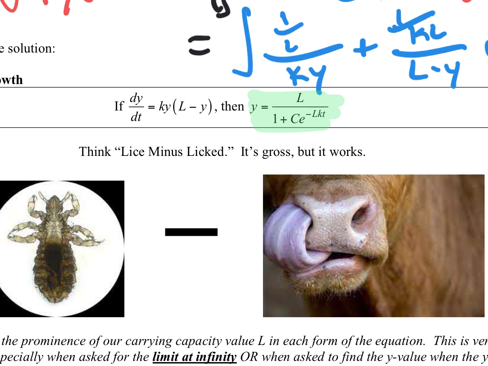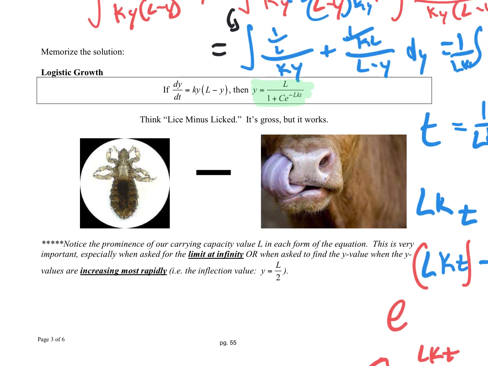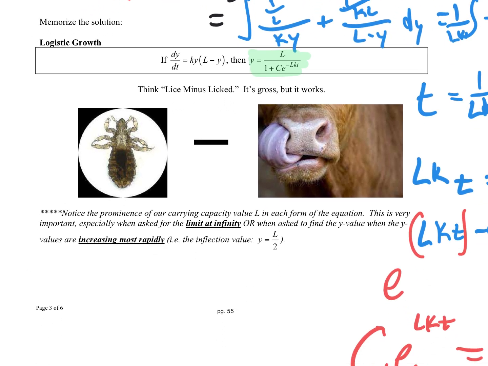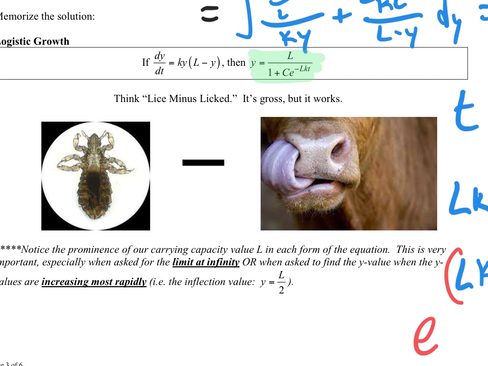C is a constant. L is the carrying capacity or the limit. And K is just some scale factor, or more specifically, the growth coefficient, the coefficient of exponential growth. So one little way to remember that, it's kind of weird, but this looks like LICE, lice minus licked. LKT. However you want to remember it, that's the idea there.